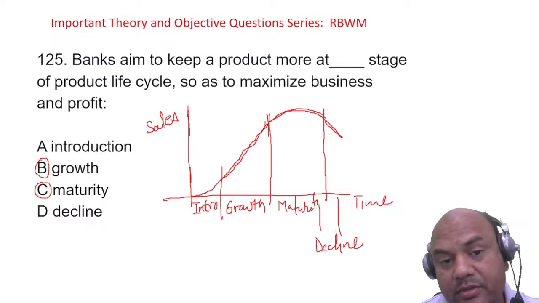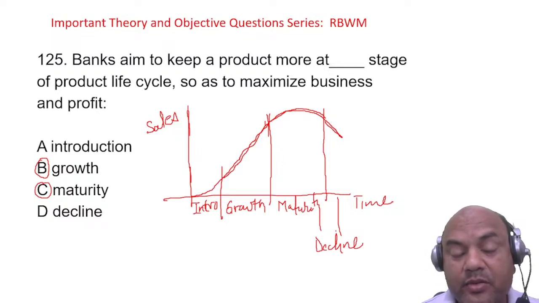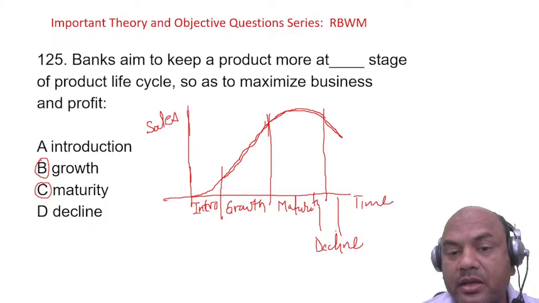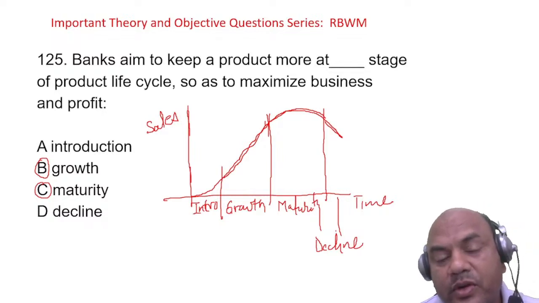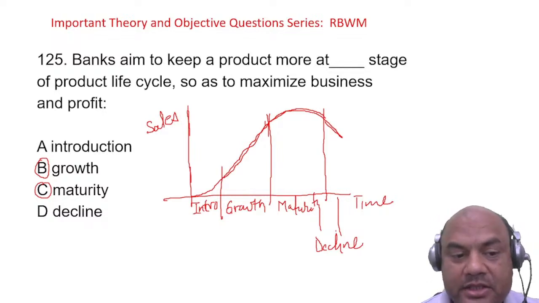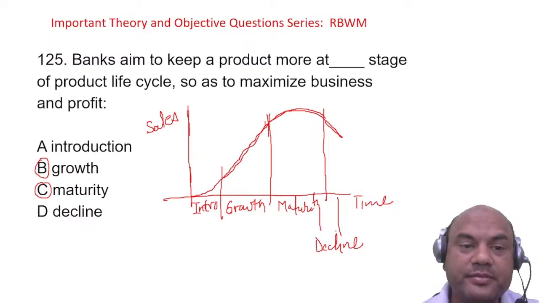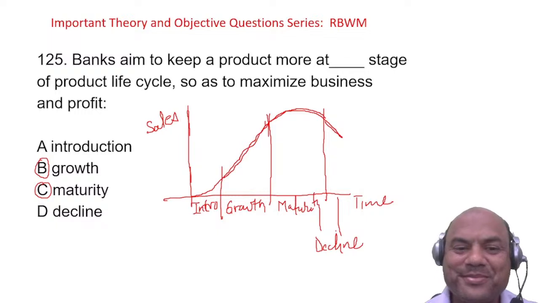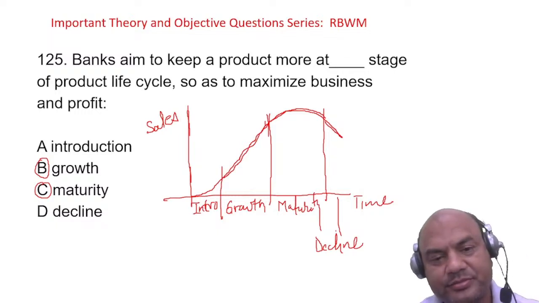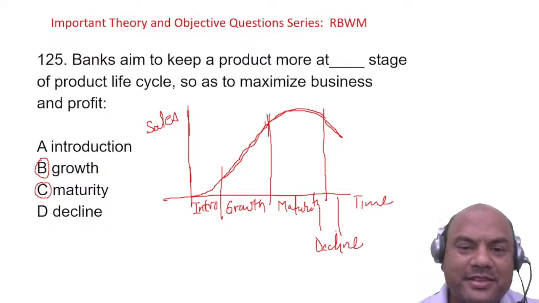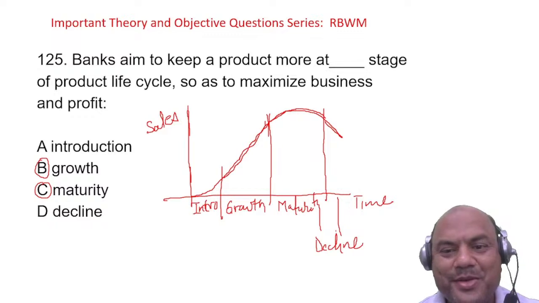In growth, you see there is some advantage: sales are going on growing. And at maturity it is at the peak. So what will you try? In the comment section, give me the answer, B or C. Everyone in the comment section, B or C.